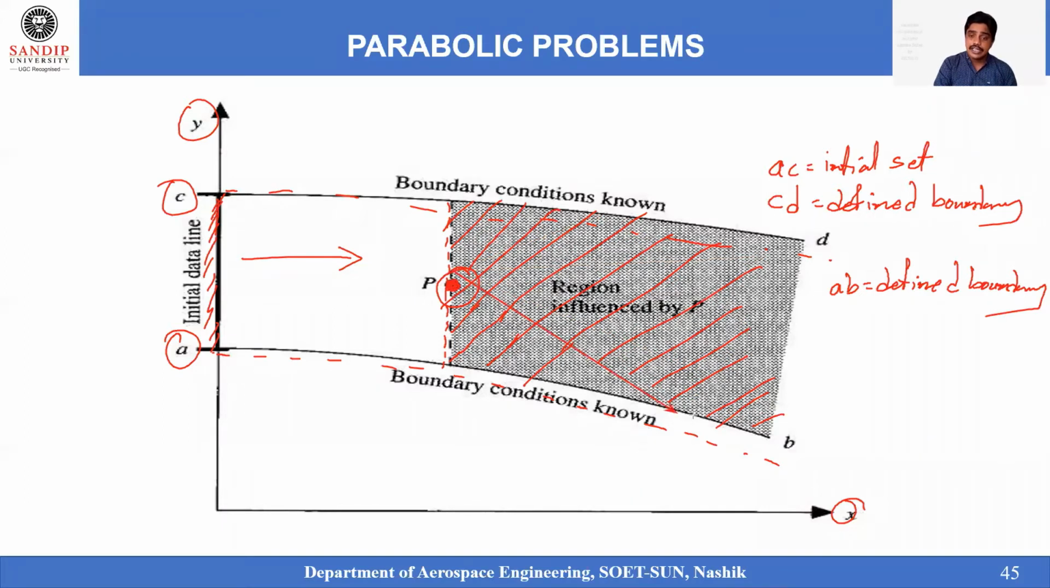If the P is influencing the region after it, not the region in front, only the region after P, then that type of problem we will call an after-P problem. So after P, where the fluid region is being changed or the flow is being influenced, that type of problem we will call a parabolic equation related problem.